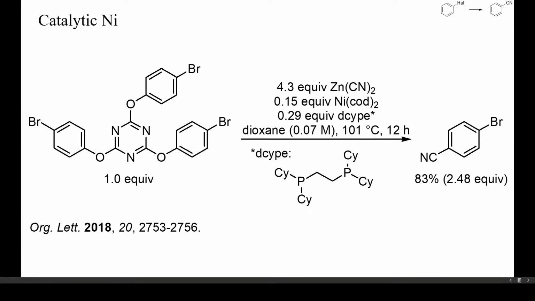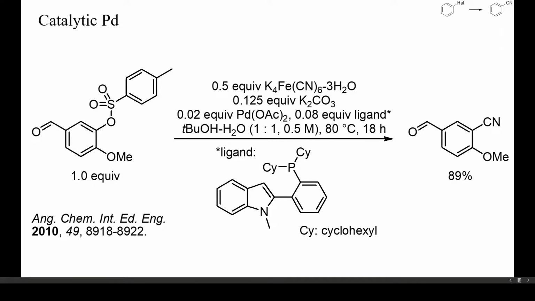Aryloxytriazenes also seem to be suitable starting materials, and more reactive than aryl bromides. These triazenes can be prepared from phenols and cyanuric chloride. Despite the excess of cyanide, no substitution of bromide occurred. In this palladium-catalyzed cyanation, a substituted benzaldehyde was converted into a cyanobenzaldehyde with potassium hexacyanoferrate as cyanide source.